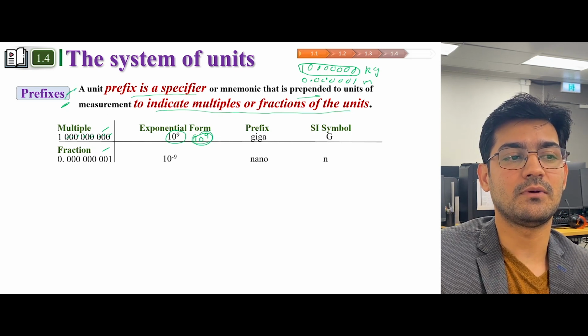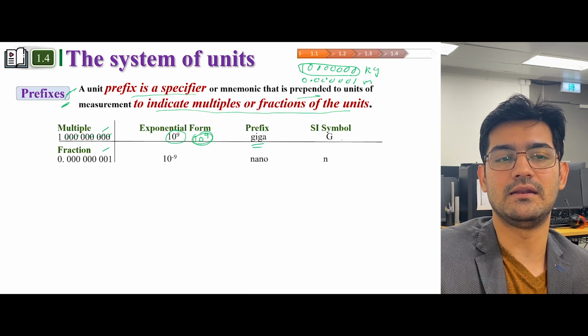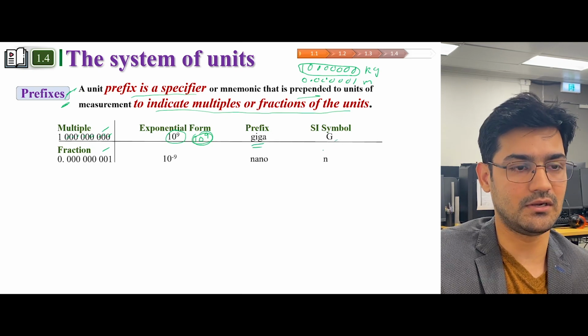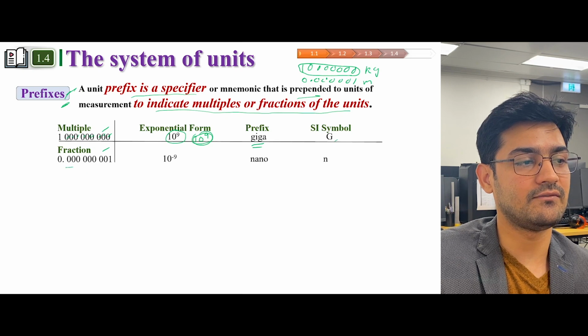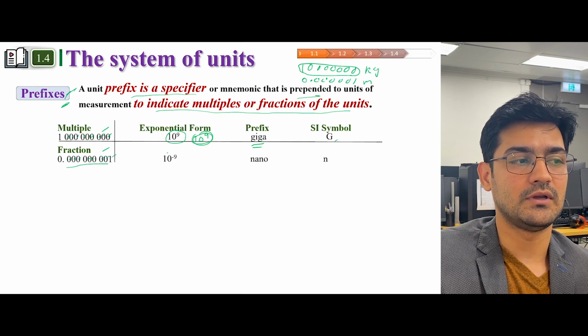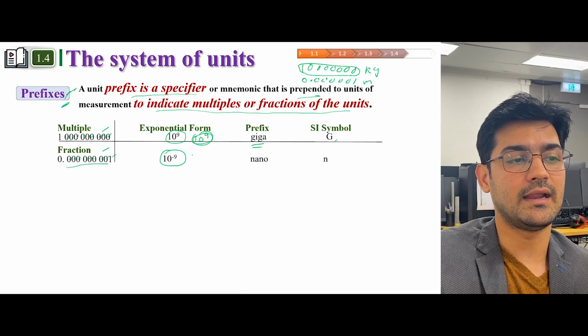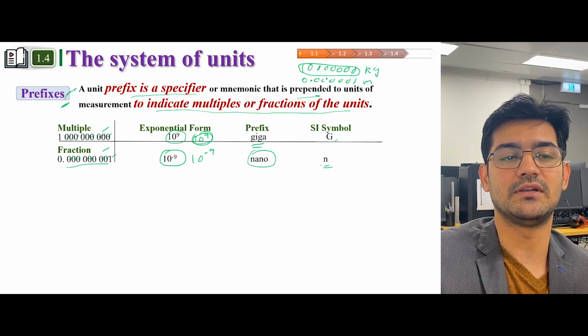So 10 raised to the power 9 is called giga, and the SI symbol for giga is capital G. Similarly, we have these fractions 0.1, 2, 3, 4, 5, 6, 7, 8, 9. Since it's a fraction, we can write 10 raised to the power minus 9, and the prefix for this is nano, and it's written as n.